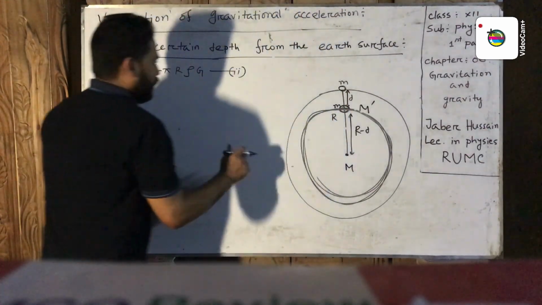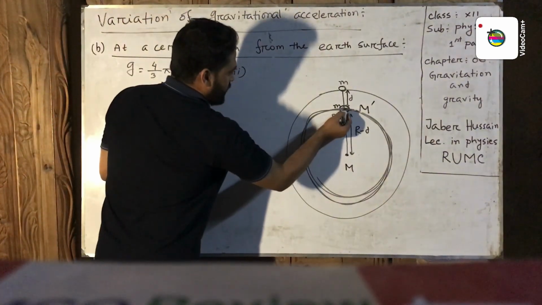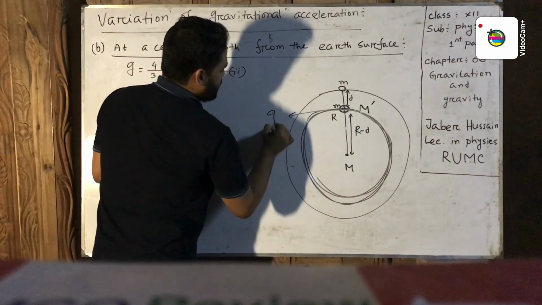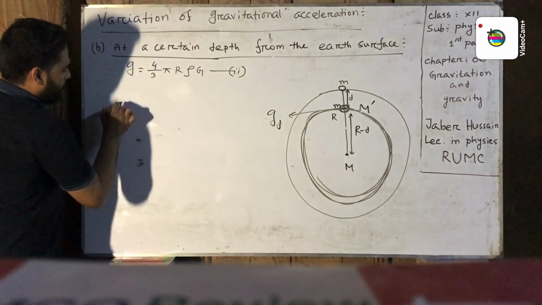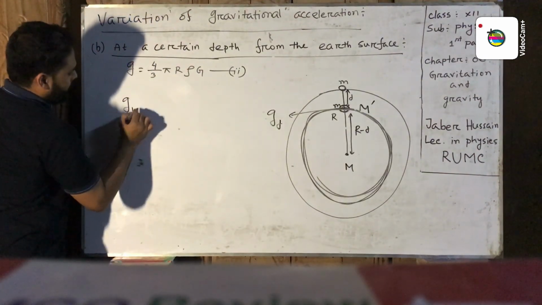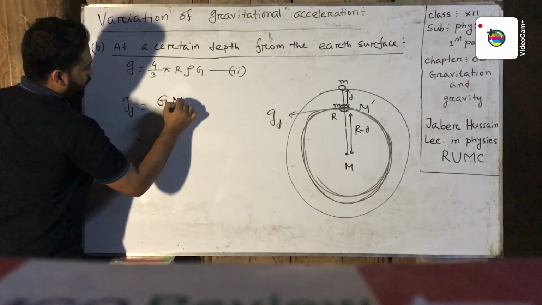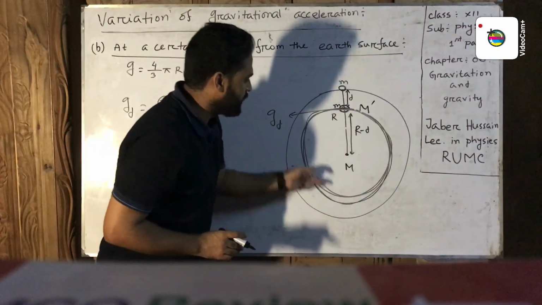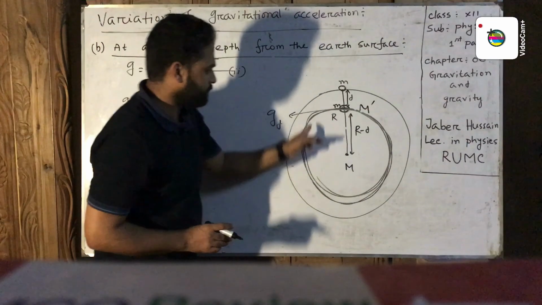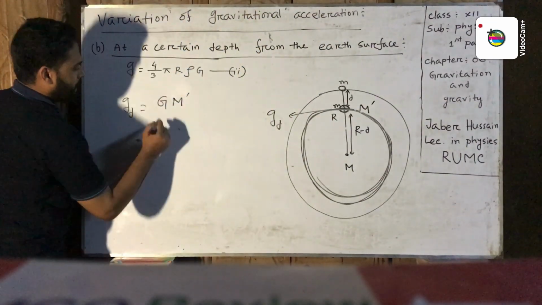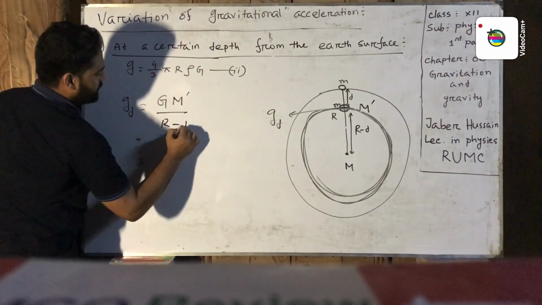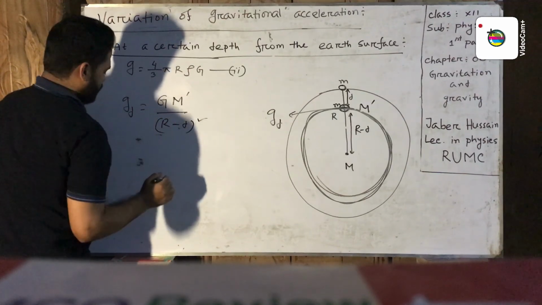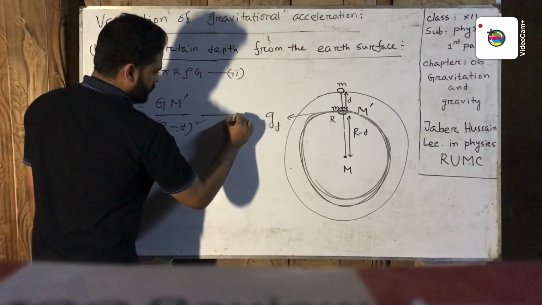Now the gravitational acceleration at a certain depth is gd. Now we can write gd equal G capital M prime, M prime is the mass of the earth of radius r minus d, divided by r minus d whole square. This is equation number 3.